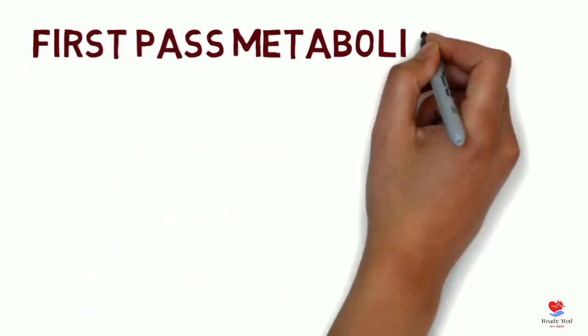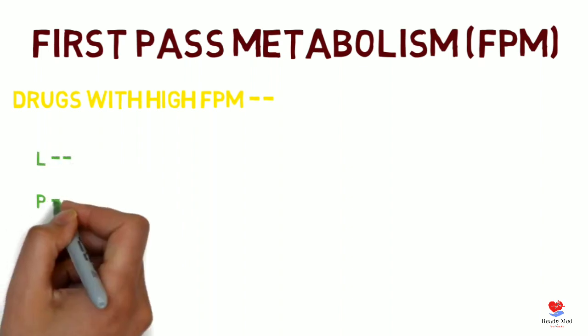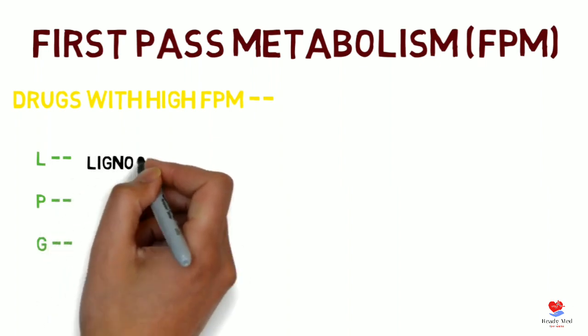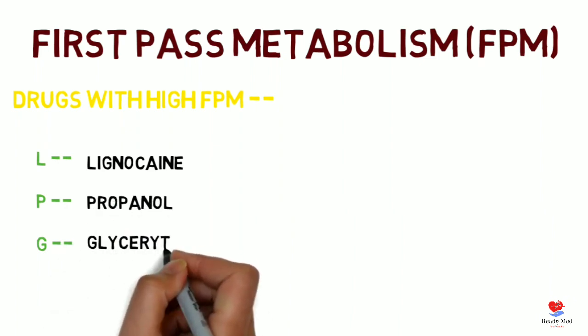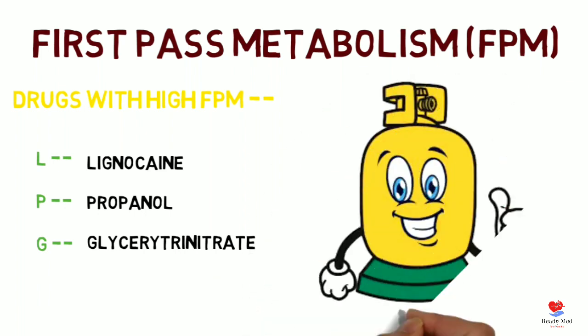Now what is first pass metabolism? First pass metabolism is when we give any drug orally and it is metabolized before reaching its targeted organ, like 50% metabolized. The drugs which have high first pass metabolism have a mnemonic, LPG. L stands for lignocaine, P for propranolol, and G for glyceryl trinitrate, which is an anti-anginal drug that can be used as a self-administered drug for angina.